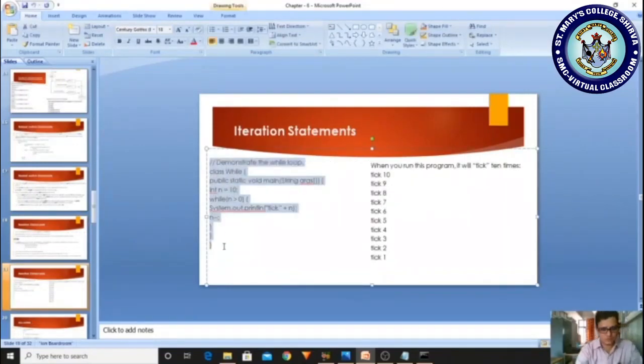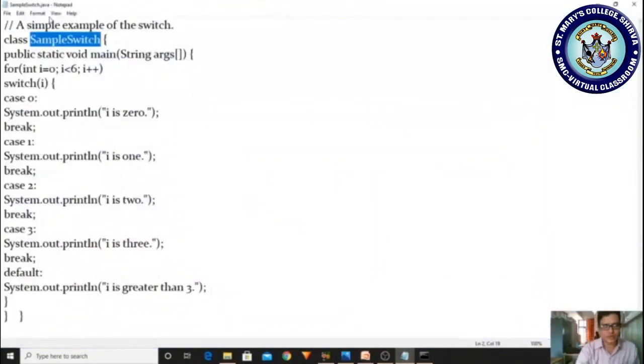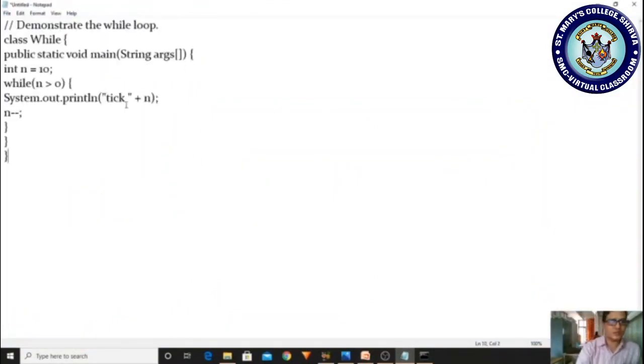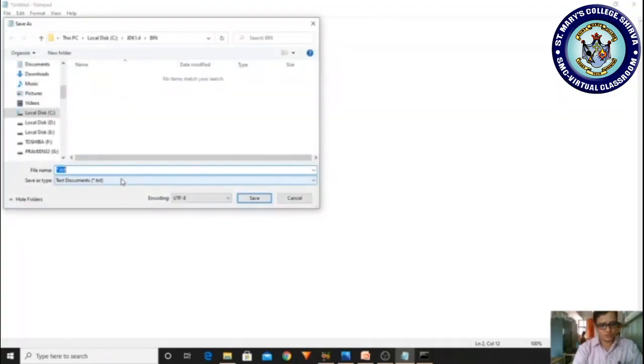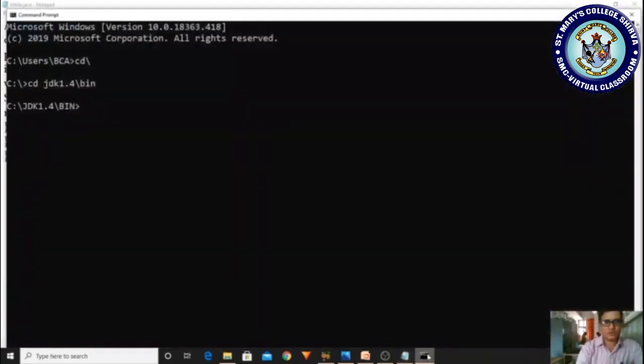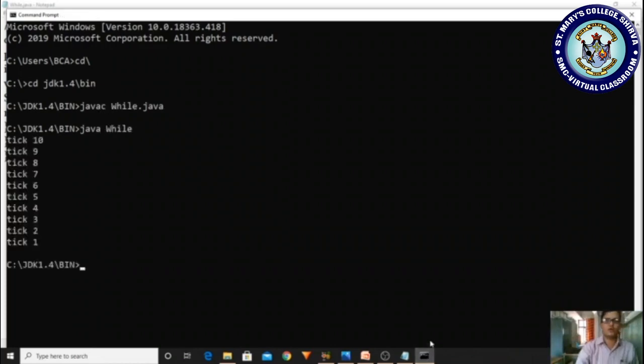I'm copying the while program, already I explained. Let me check whether it is running or not. Is there any mistake? Okay, here it does not have any mistakes. I am going to save it as while. File, save, paste .java. Now come here, compile it, javac while.java, java while. Yes, it is giving an output.